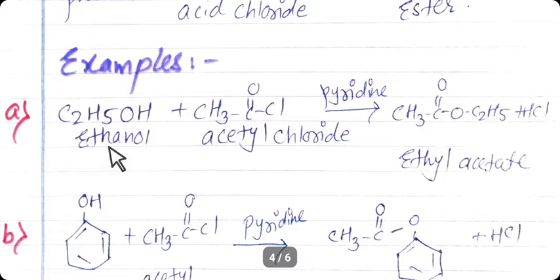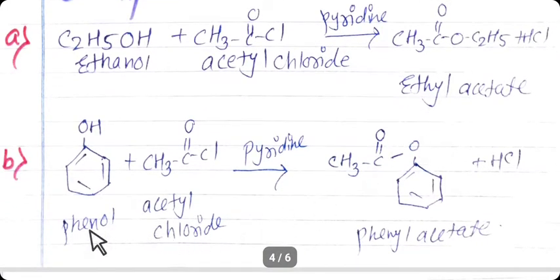Again I am using here ethanol, which reacts with acetyl chloride. Acetyl chloride is the example of acid chloride having the formula CH3C=OCl. In presence of pyridine, hydrogen and chlorine react together and the remaining part of the reactant, meaning CH3C=OC2H5, react together and form ester, and the name of the ester is ethyl acetate.